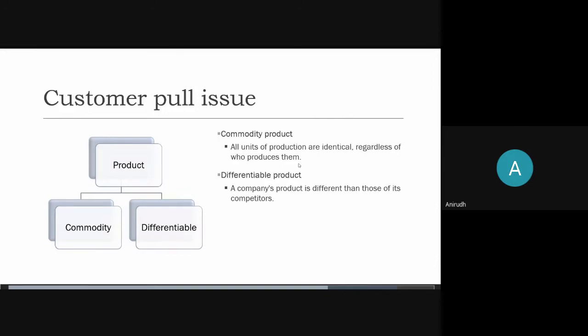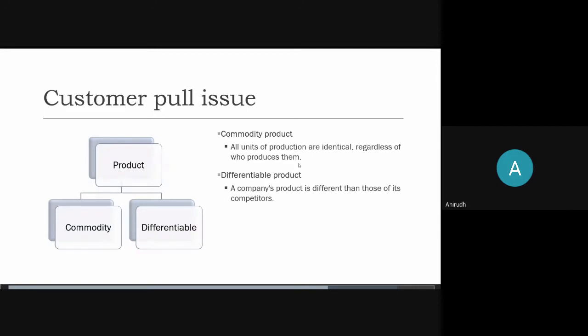For example, laptops or phones. Even though the products of different companies are similar, they're not exactly similar. They have distinguishing factors. So if the products are different, the product is called a differentiable product.